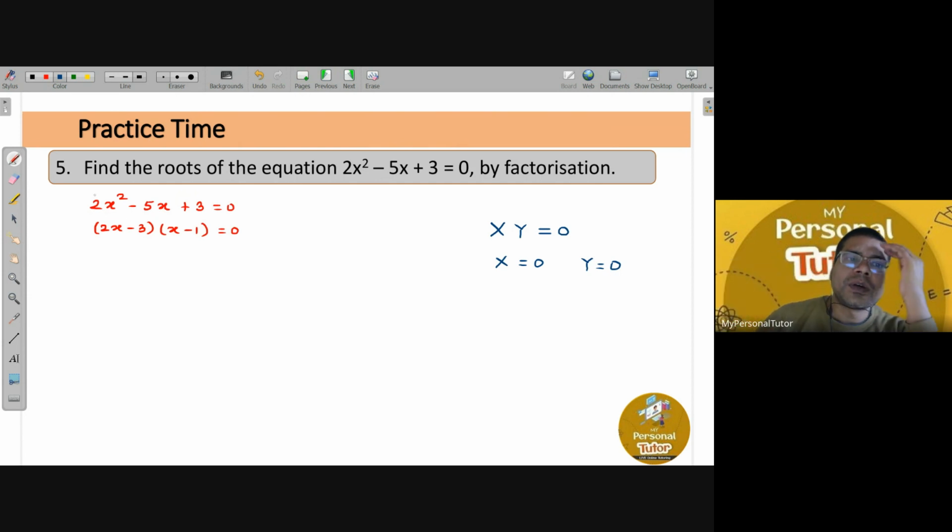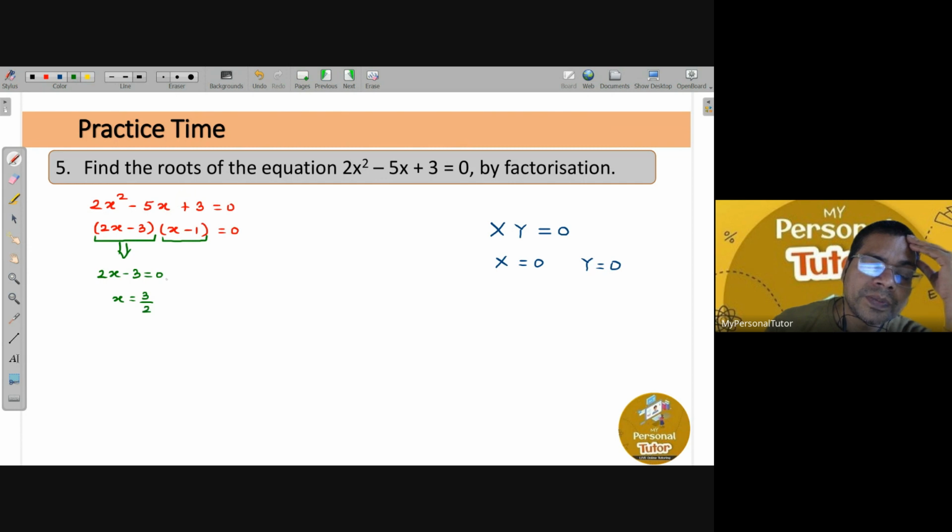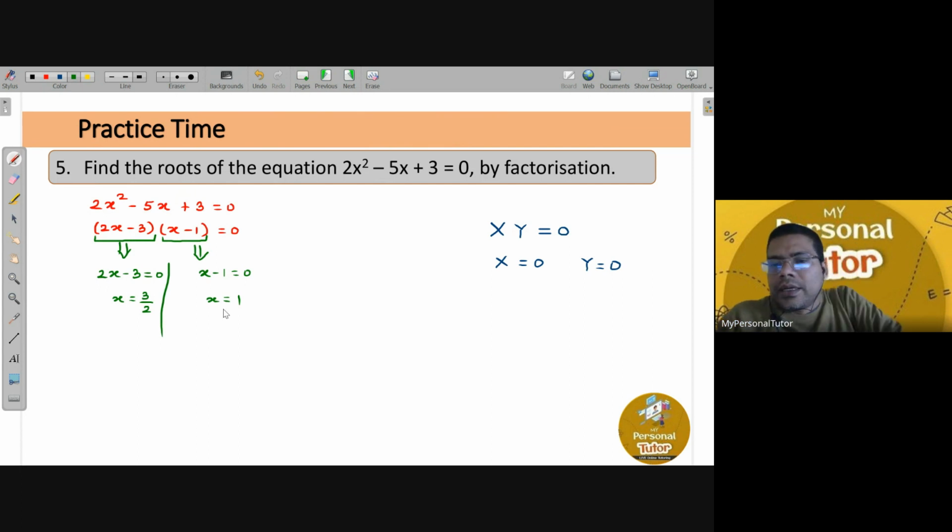And using the same concept here also, you can see two factors are multiplied. One of the factors is 2x minus 3, another factor is x minus 1, and that is becoming equal to 0. What does it mean? It means that at least one of the factors has to be 0. So when 2x minus 3 is equal to 0, you get the value of x equal to 3 upon 2. Yes or no? Same way, when you take x minus 1 equal to 0, you get the value of x equal to 1. Did you get it, Akshat?